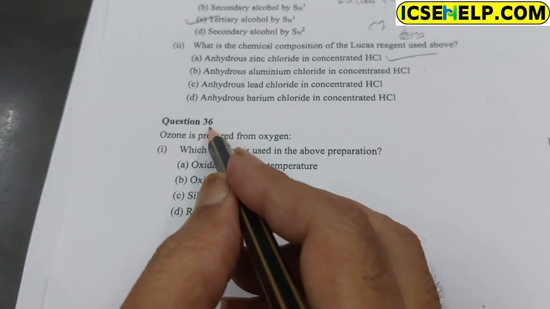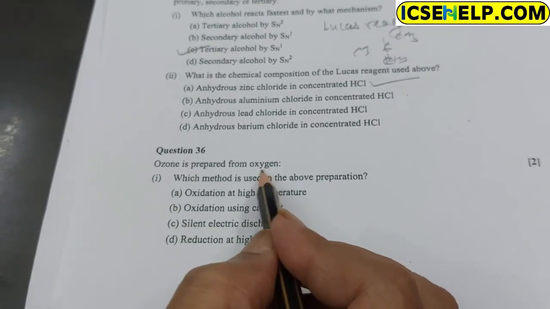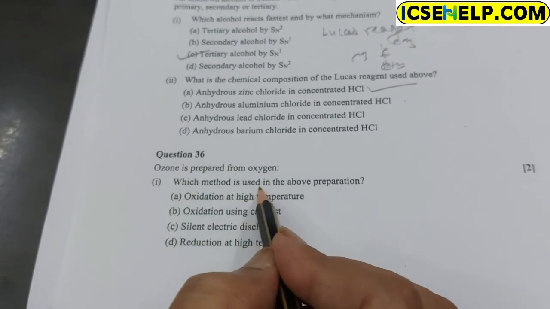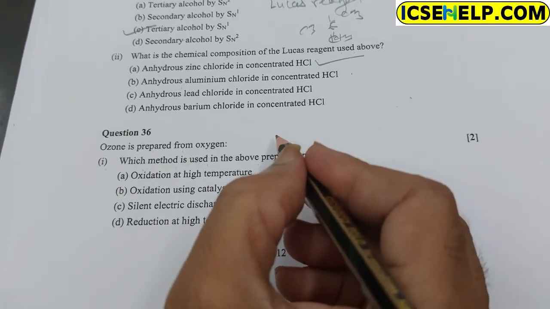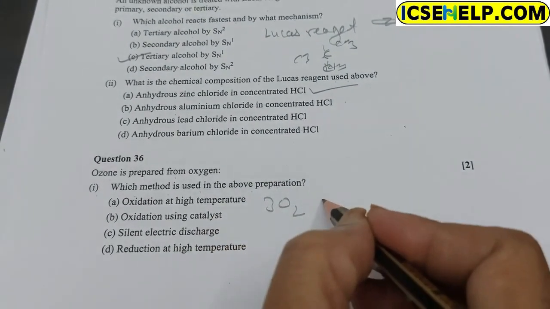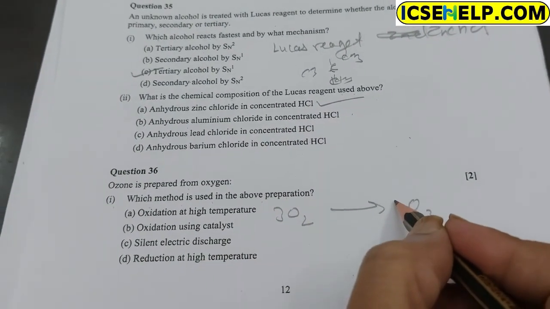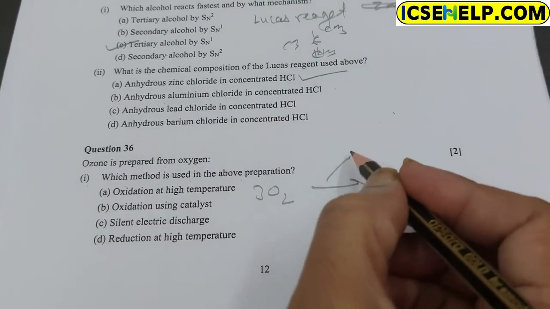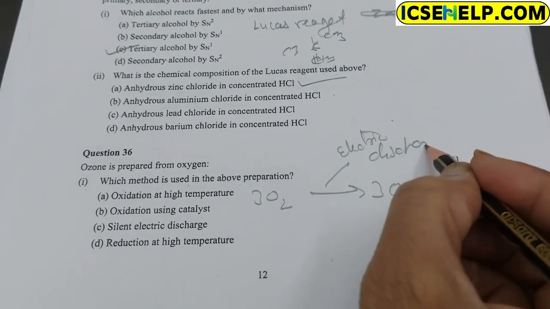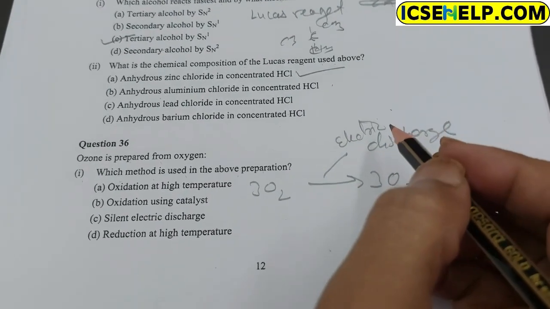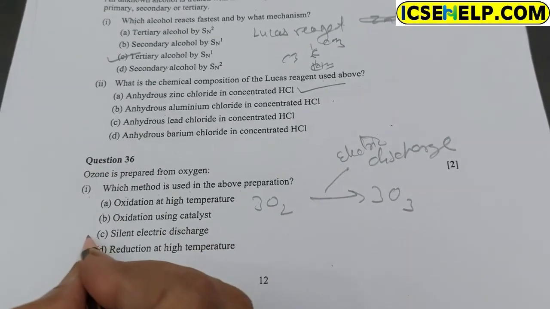In question 36, ozone is prepared from oxygen. First, which method is used in the above preparation? How is ozone made from oxygen? This is the ozone, and it is produced by electric discharge. So option C, electric discharge, is correct.